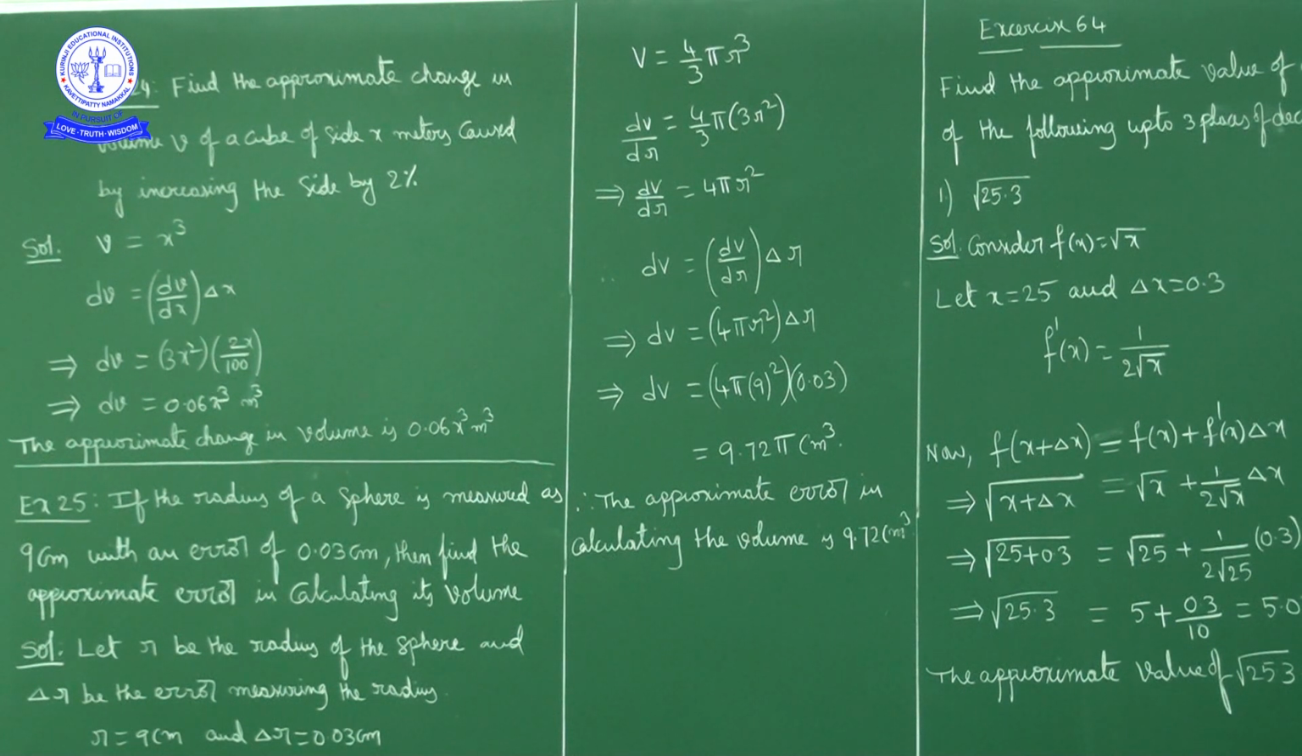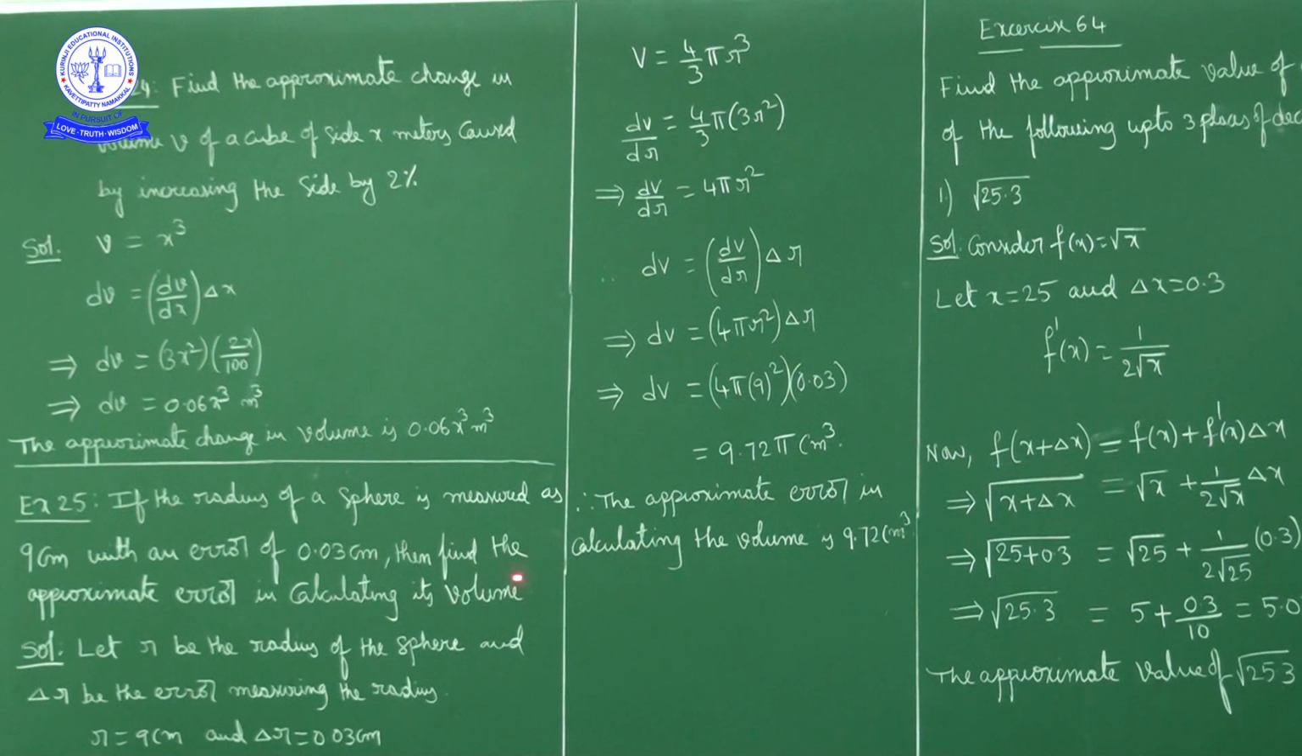Next question. The radius of a sphere is measured as 9 centimeter with an error of 0.03 centimeter. Then find the approximate error in calculating its volume. What is given? The radius of the sphere is 9 centimeter. Suppose r is the radius and delta r is the error in the radius. So r is equal to 9 centimeter and delta r is equal to 0.03 centimeter.